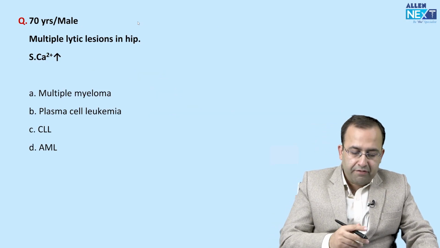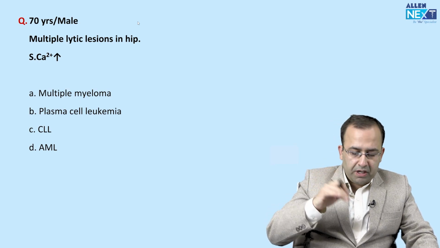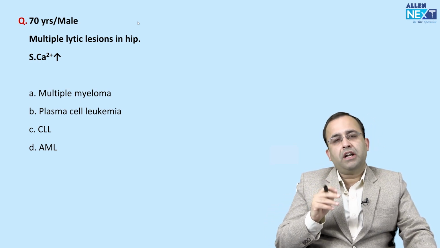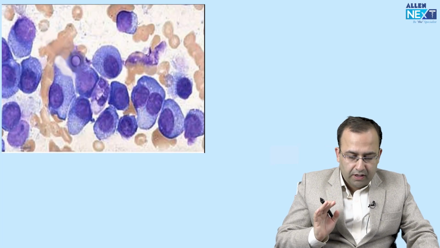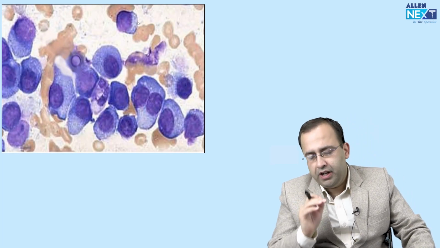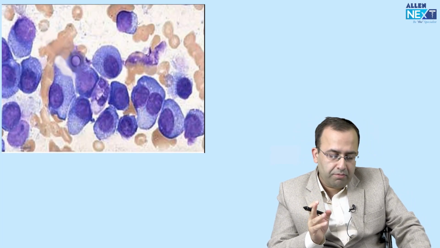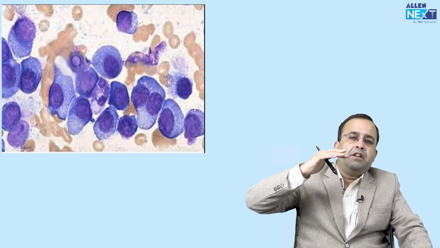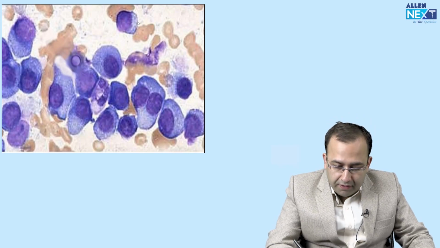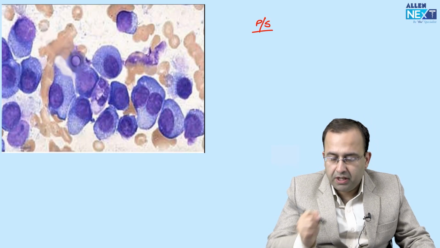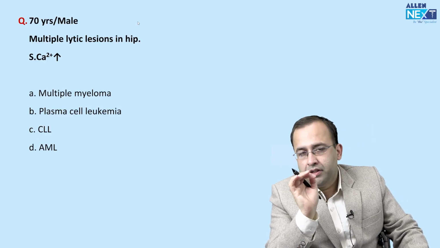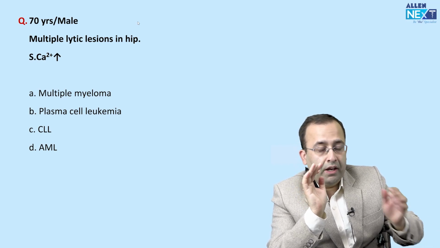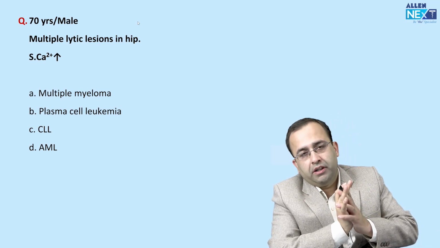Next, a 70-year-old elderly male with multiple lytic lesions in the hip, and serum calcium is increased. This is the image that is given to you. Every FMG exam always has a question on multiple myeloma. Elderly with lytic lesions, serum calcium elevated: multiple myeloma. Now, the examiner told you that a peripheral smear image is given. Dekho bache, this was a slightly tricky question in which the majority of the students went wrong in the paper.